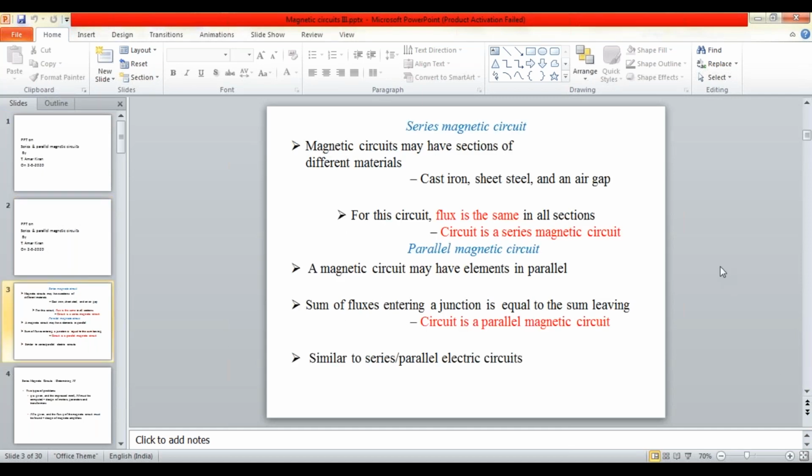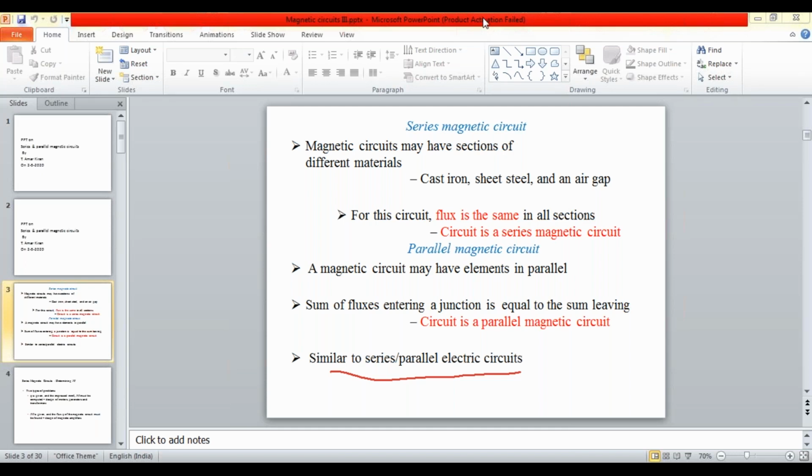So basically, series circuits and parallel circuits are exactly similar to our electrical systems. In electrical systems, we have series and parallel circuits. What are the basic properties of series circuits in electrical systems?